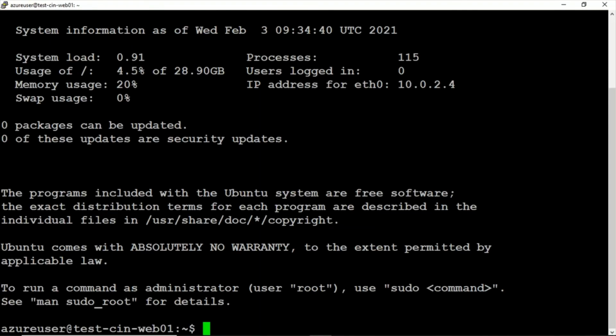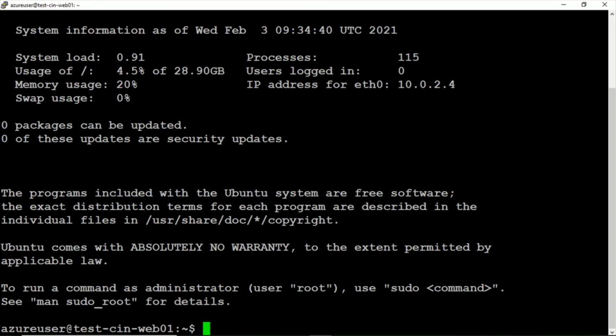Yeah, so as you can see, I'm connected to Azure user at the test. This is our virtual machine name. You can verify it by going to the portal. Okay, so that's all, guys. This is how you create a virtual machine, and you can install any software you want over it. If you want to create this as a web server, you can do so by installing the Apache package and enabling the HTTPD service.